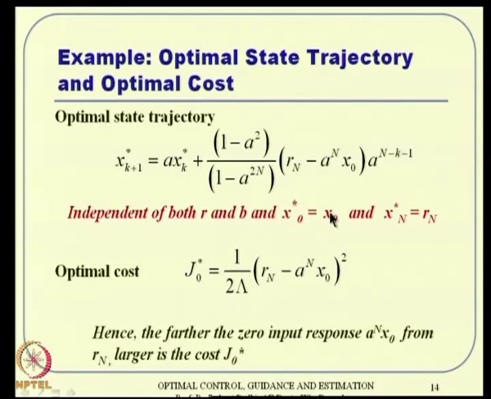Then x naught star is nothing but x naught, or xn star is R. Sometimes when you see books, these star notations are all optimal trajectory. Whenever you get an optimal trajectory, sometimes people put a star there just to differentiate between non-optimal and optimal trajectory. And the optimal cost can also be given as something like this.